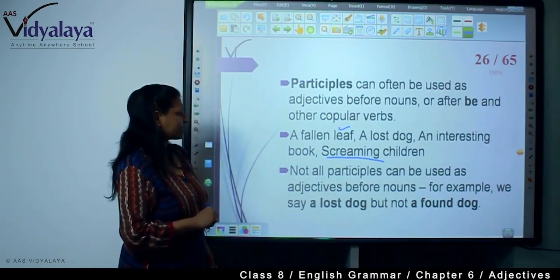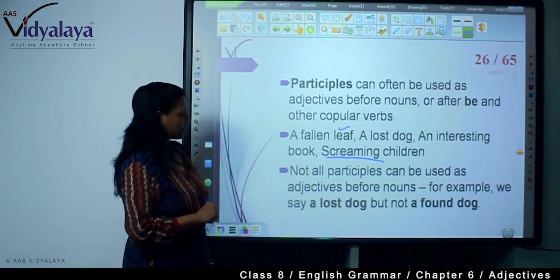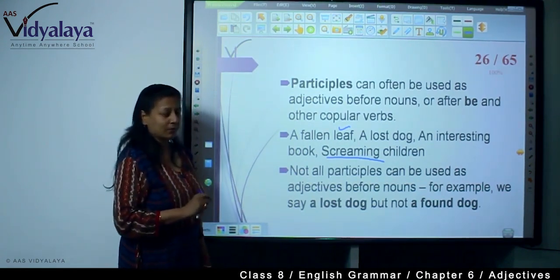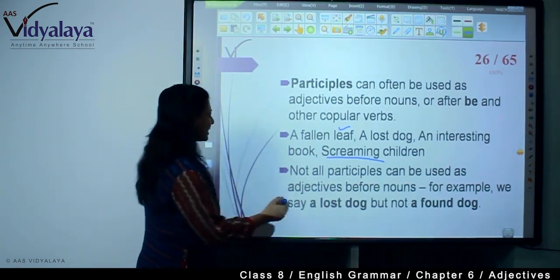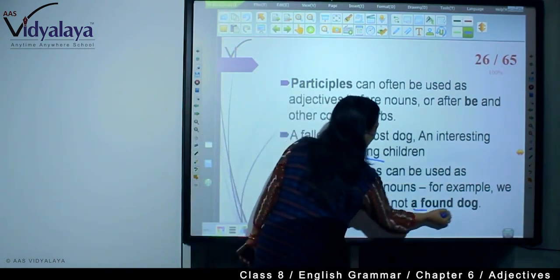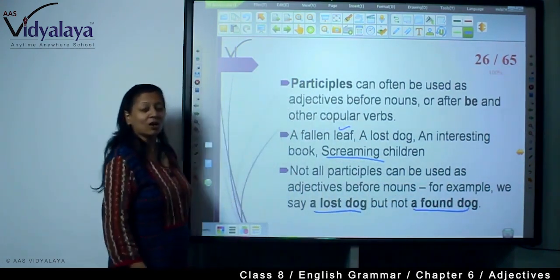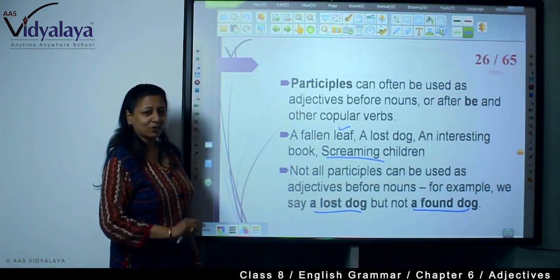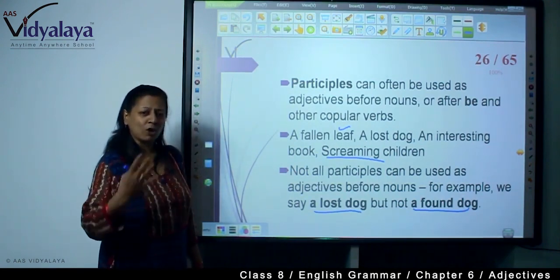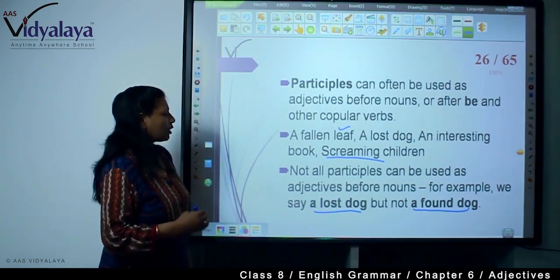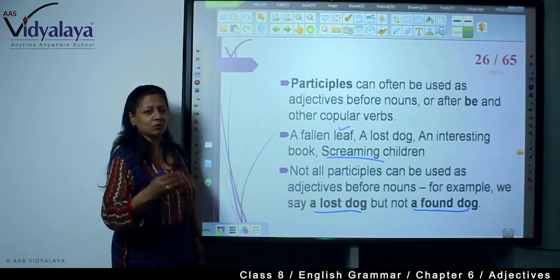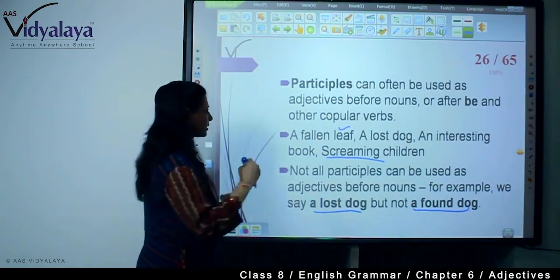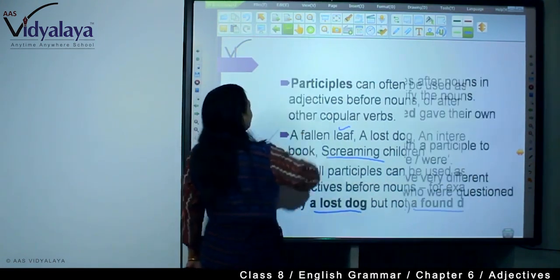Not all participles can be used as adjectives before nouns. Always remember. For example, we say a lost dog but not a found dog. A dog is found, we say. We don't say a found dog, but a lost dog we say. So all participles cannot be used before nouns.